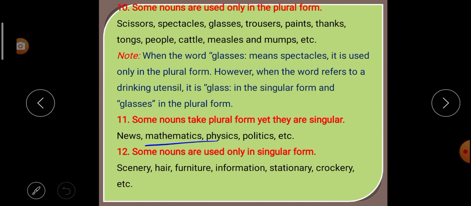Next, some nouns are used only in singular form. Example: scenery, hair, furniture, information, stationery, crockery, etc. These are the nouns that are used only in singular form.